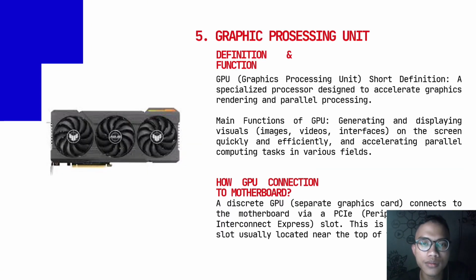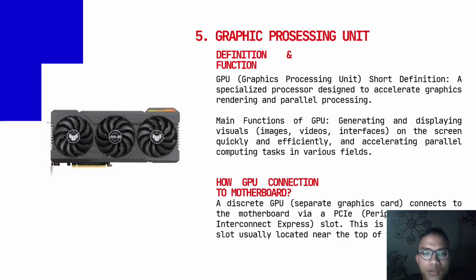And 5, the graphics processing unit or GPU. The definition and function: a GPU is a specialized processor designed to accelerate graphics rendering and parallel processing, and its function is generating and displaying visuals like images, videos, and interfaces on the screen quickly and effectively, and accelerating parallel computing tasks in various fields.